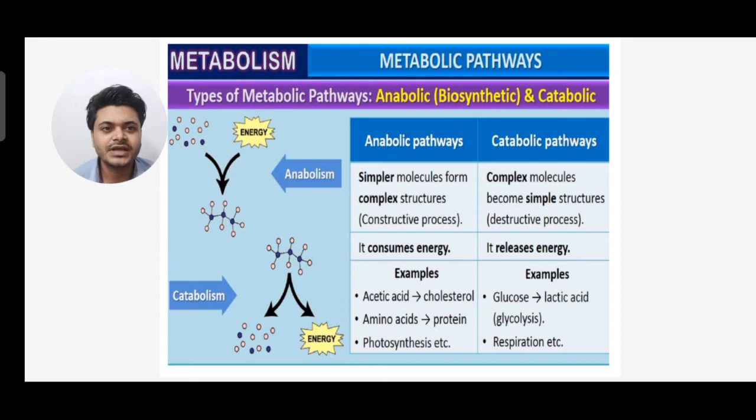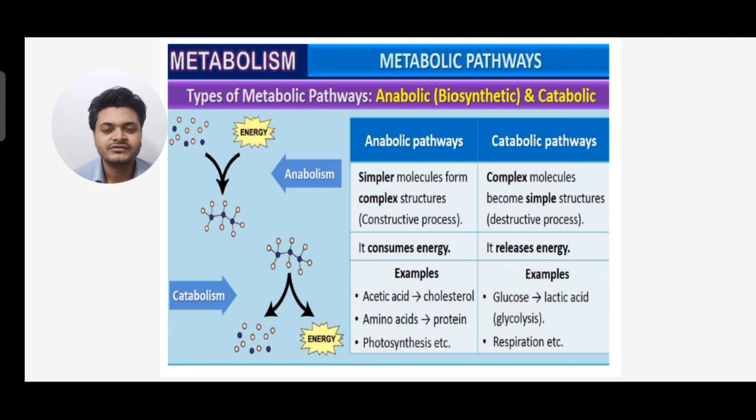What is an anabolic pathway? Simple molecules form complex structures. They are constructive, meaning simple molecules combine to form a complex structure. Whereas in catabolism, complex molecules become simple structures. That is a destructive process. That means breaking down of substances is catabolism, and forming of substances is called anabolism. So anabolism consumes energy, whereas catabolism releases energy.